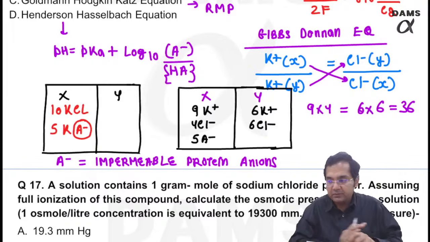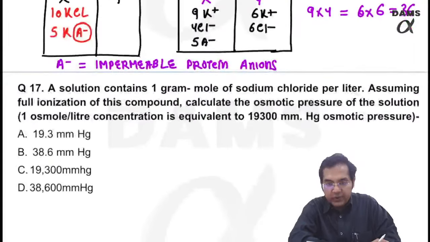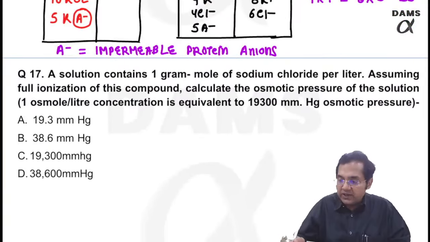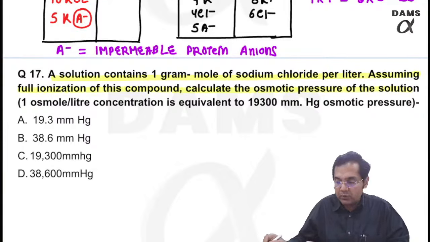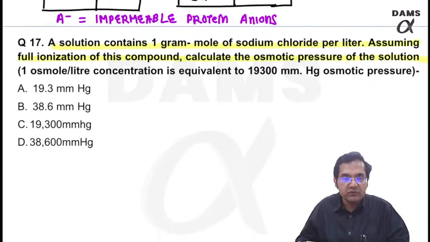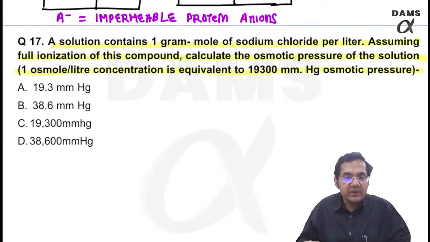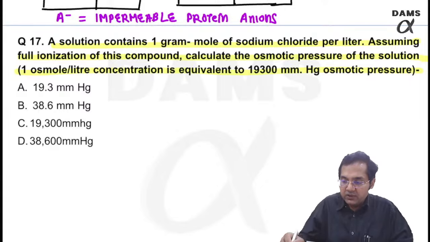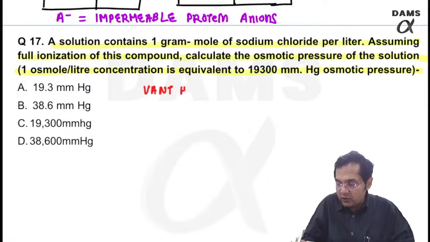Fine. Moving to question number 17. A solution contains 1 gram mole of sodium chloride per liter. Assuming full ionization of this compound, calculate the osmotic pressure of the solution. 1 osmole per liter is equivalent to 19,300 millimeters of mercury osmotic pressure. This is based on a law known as Van't Hoff law.